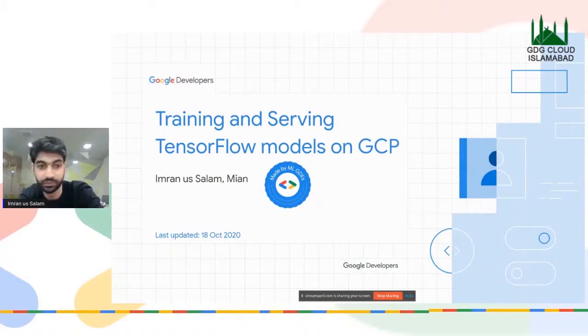So I'm just going to start ahead and move on with my presentation. Then I'm going to do a quick lab of training and serving these models on GCP. And there's a particular platform of GCP that we're going to use, which is called AI Platform, right?